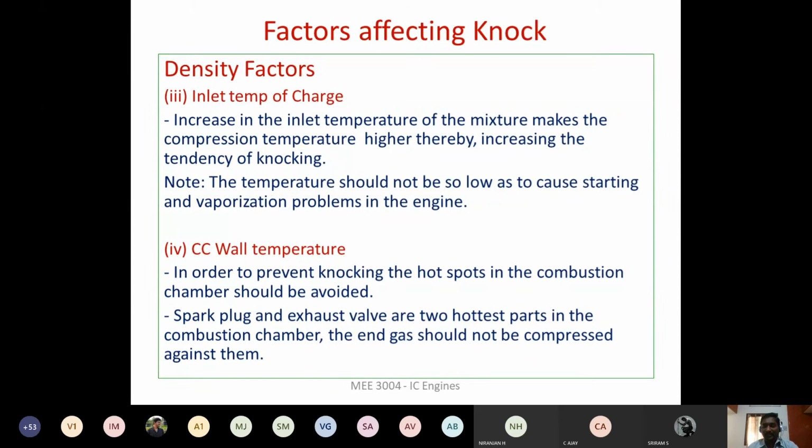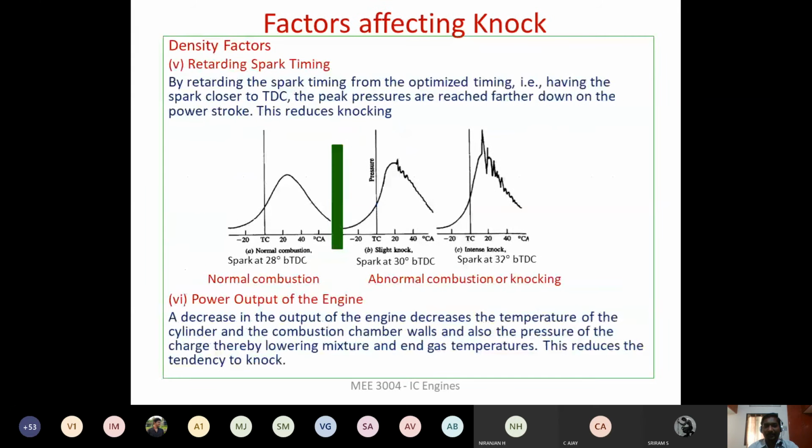So your cylinder combustion chamber wall temperature should not be higher. And the other density factor is retarding the spark timing. If you are going to vary the spark timing, I have told you that the spark has to be introduced before the piston reaches the TDC. Before it reaches the TDC, we have to introduce something around